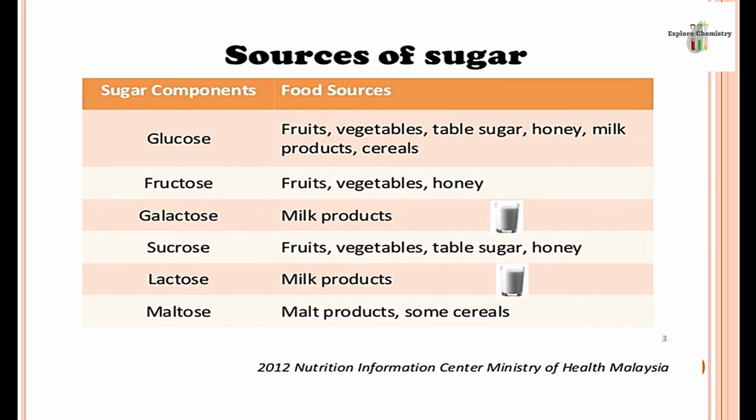Now these are some sources of carbohydrates from where we can obtain glucose: fruits, table sugar, honey, milk products, cereals. Fructose can be obtained from fruits, vegetables and honey. Galactose can be obtained from milk products. Sucrose can be obtained from fruit, vegetables, table sugar, honey. Lactose is also known as milk sugar. It is found in milk products, and maltose is present in malt products and some cereals.